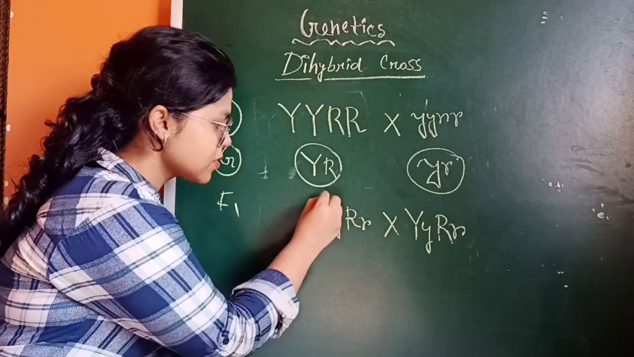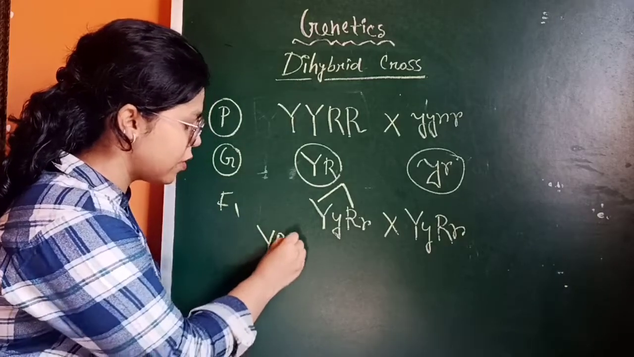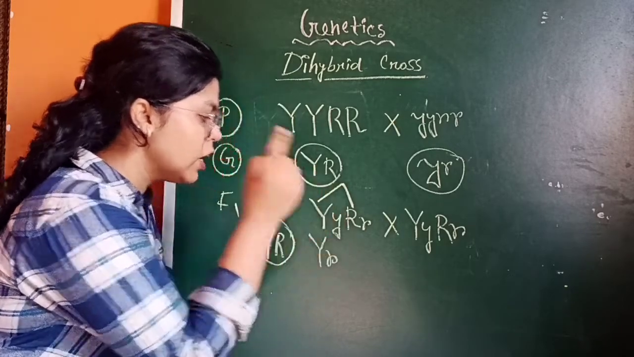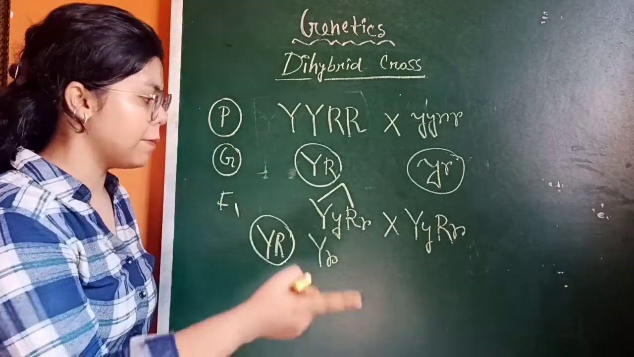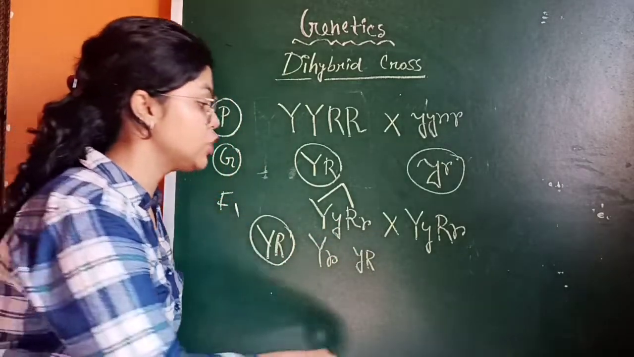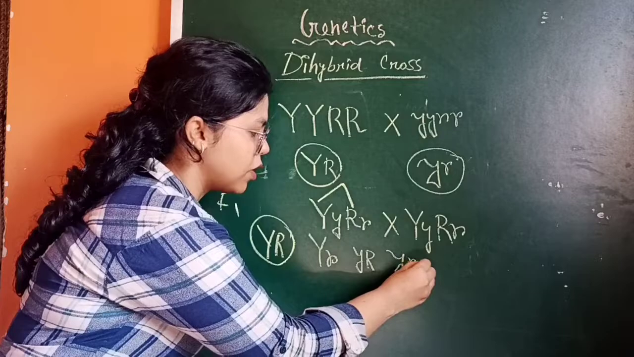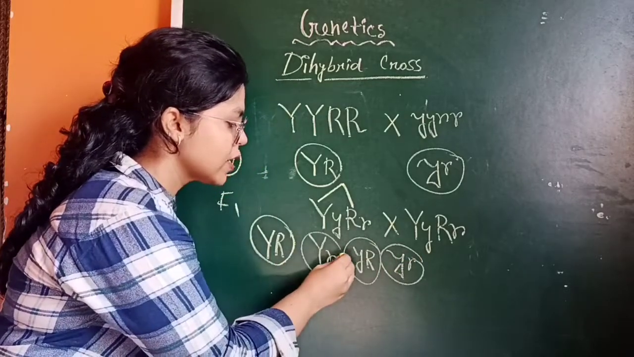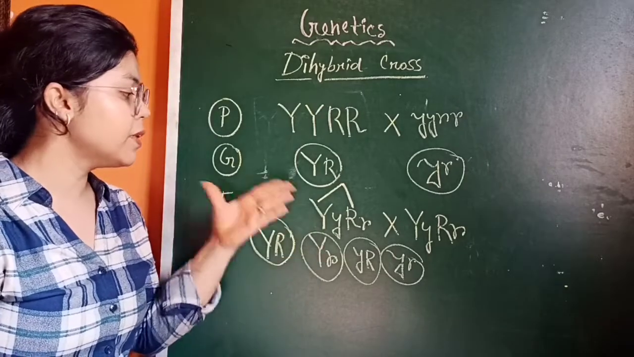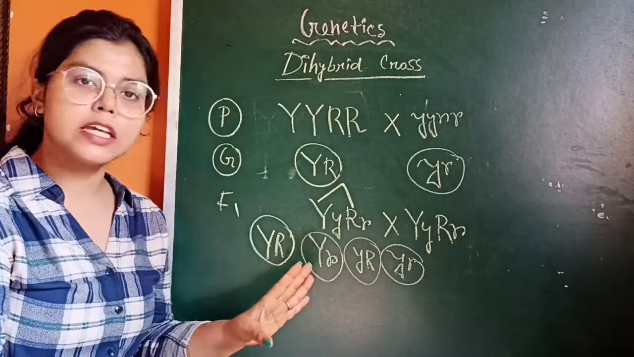What is that? One type of gamete is capital Y, capital R. Another one is capital Y, small r. The third type of gamete is small y, capital R. And the fourth gamete should be the remaining, that is small y, small r. So there are four types of gamete appearing from the F1 generation, and from that a similar thing occurs.